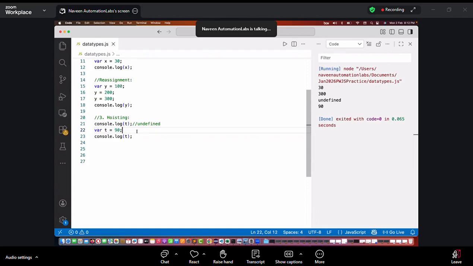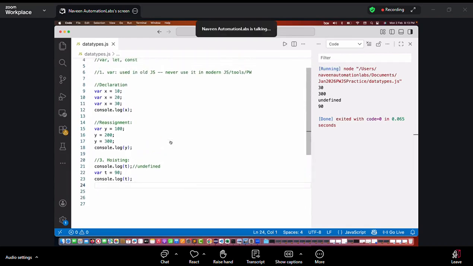We always write, okay, first you declare all the values. And then after that, whenever you want to access them, or perform any operation on this particular variable t, do it after line number 22. It does not make any sense, right, to print this particular value before line number 22. It does not make any sense, right? So in that case, hoisting is a bad approach.